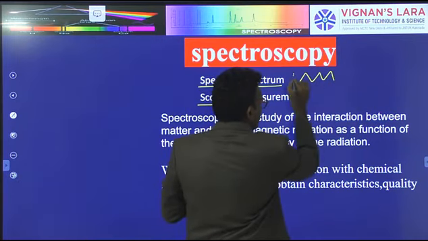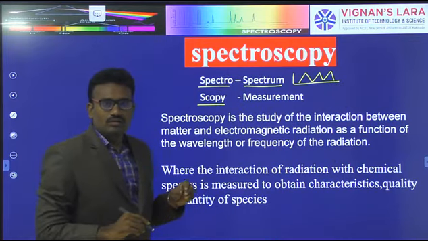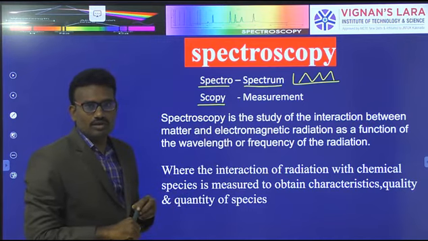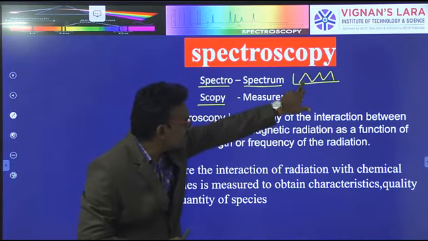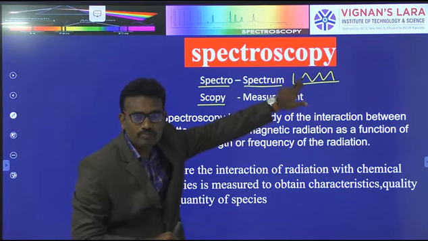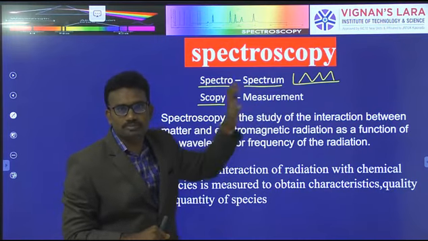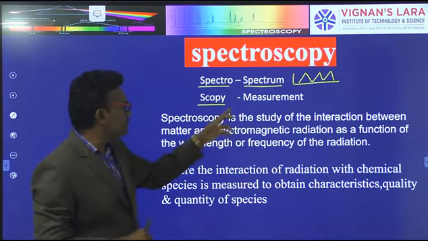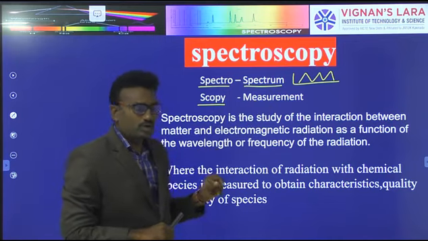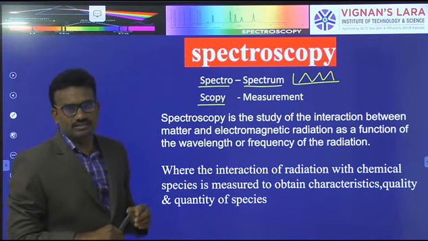Different types of spectrums are produced by use of spectroscopy. Based on this spectrum, we determine the characters of the substance, the characters of the samples. Scopy means measurement, so based on the spectrum, we measure the compound characters.